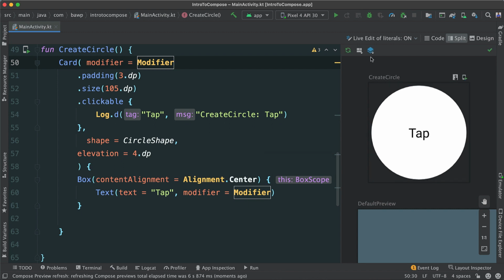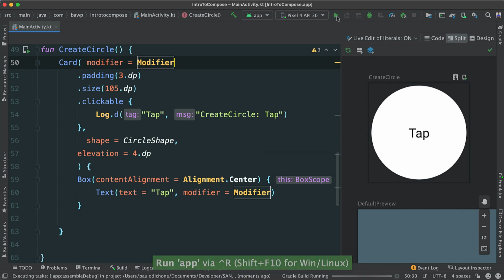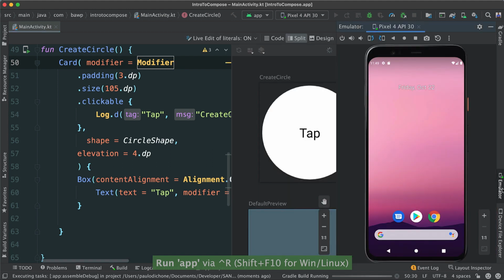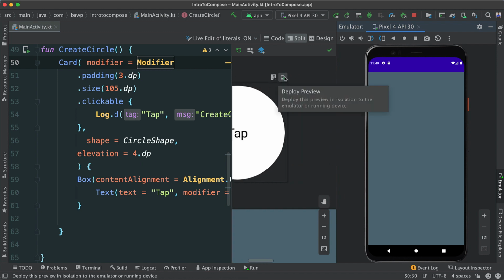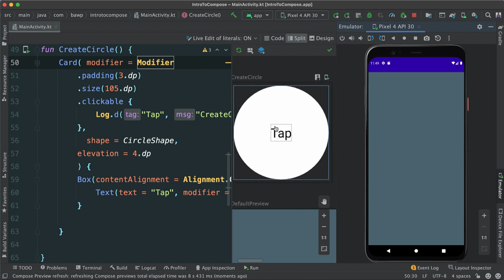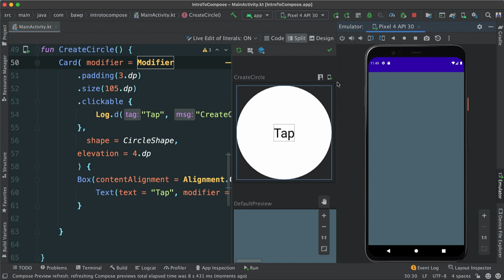It's hard to see. Let's go ahead and just run all together on an emulator. Hopefully we can see. Aha. Now you may ask, okay, what's going on here? Why is it that we don't see anything on the emulator? Remember earlier we clicked deploy preview, which just deployed this, not necessarily the app. So that is the distinction.